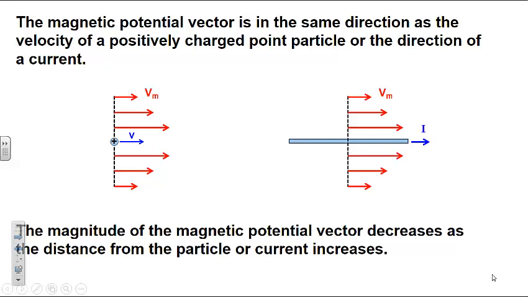It is clear from these equations that the direction of the magnetic potential vector is the same as the direction of the velocity of a positively charged point particle, or the direction of the current in a wire. The magnitude of the magnetic potential vector decreases as the distance from the particle or the current increases.